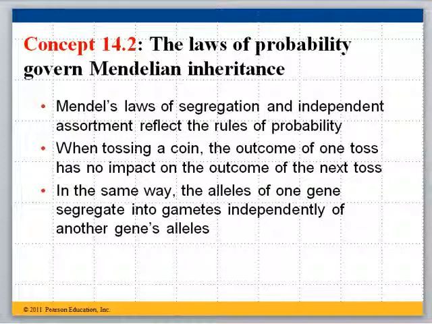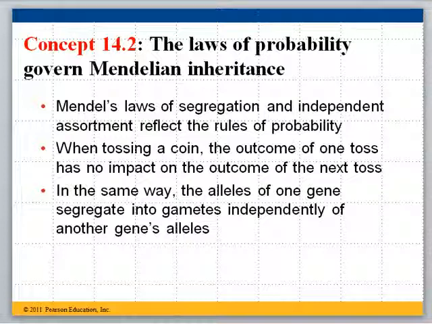So let's talk about something simple like tossing a coin. For example, when tossing a coin, the outcome of one toss has absolutely no impact on the outcome of the next toss. In the same way, the alleles of one gene segregate into gametes totally independent of another gene's alleles. The probability for all possible outcomes for whatever you're talking about has to be 1. So, for example, if you were flipping a coin, there is a 0.5 chance that it's going to come up heads and a 0.5 chance that it's going to come up tails. So that's going to equal out to 1.